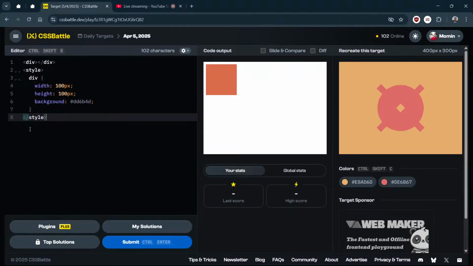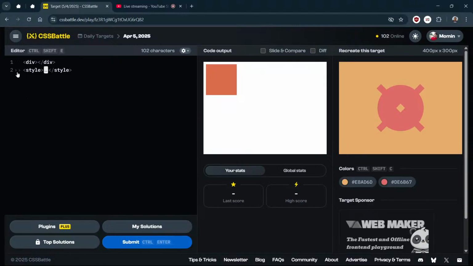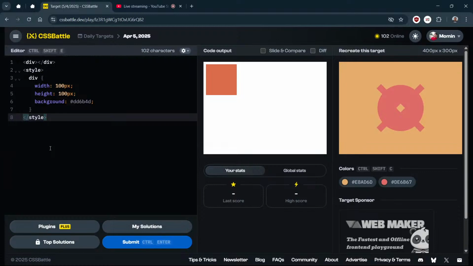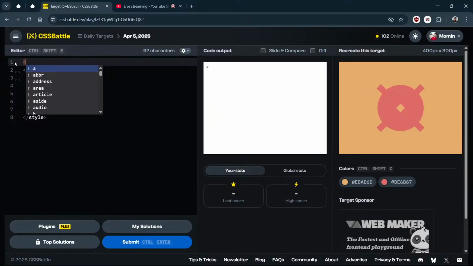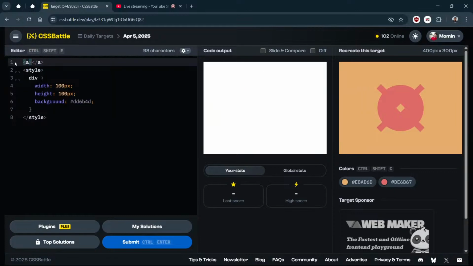While doing this multiple times, I have developed my own style for CSS battle. I don't use div because it takes 3 characters. Instead I use the alphabet: just A, and I don't close the A. Then I create a second, B, then a third, C.